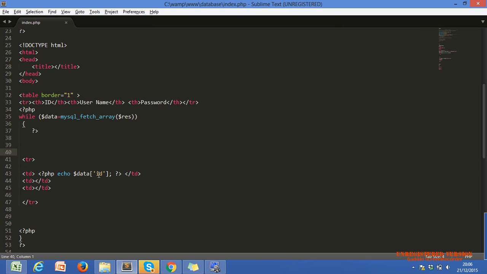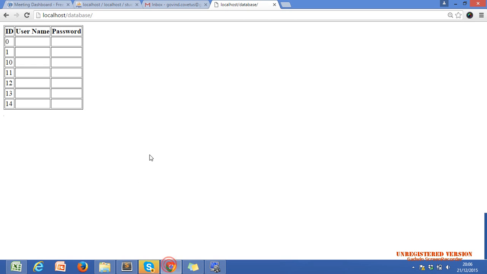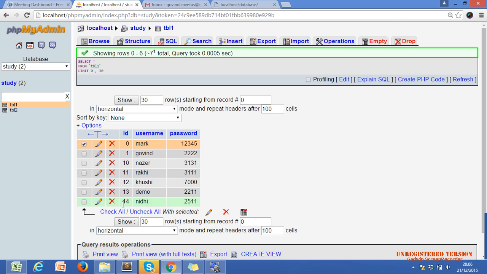Now let's concentrate on what we get. I just commented our code, nothing else. What we get, IDs, is because of this line only. All IDs. Let me show you: 0, 1, 10, 11, 12, 13, 14. The same IDs we have in the database. Okay, Nazar?